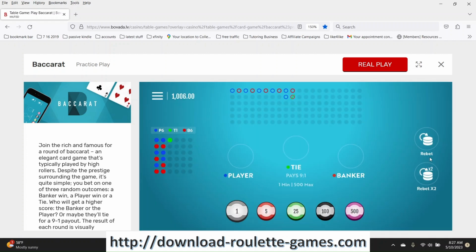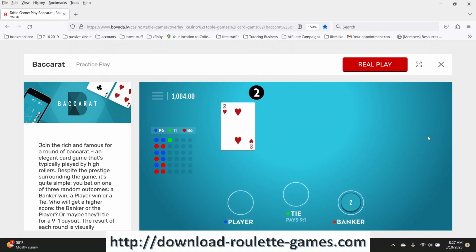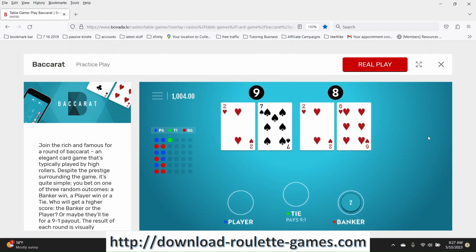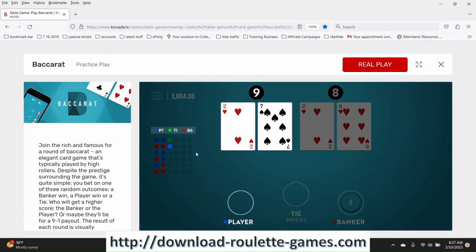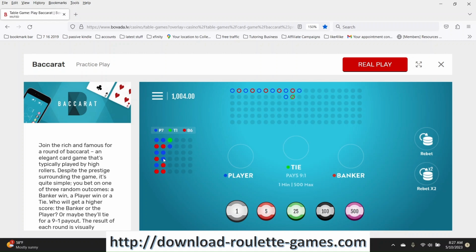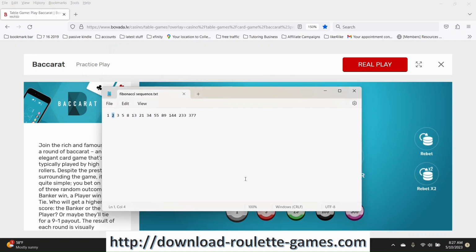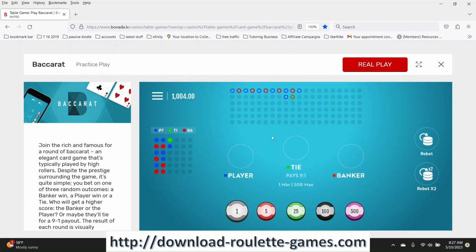Okay, that was a tie, so I'm going to just count that as not having happened, like it didn't count, because you don't lose any money on a tie. It's like a push. So I'm just going to rebet the exact same bet and just pretend like that didn't happen. So we just ignore ties. Okay, the blue came up, so I'm going to assume that it's following a pattern of blue, blue, red, red, blue, blue. So I'm assuming that blue is going to come up again. So now I raise to the $3 bet, and I'm going to bet on player.